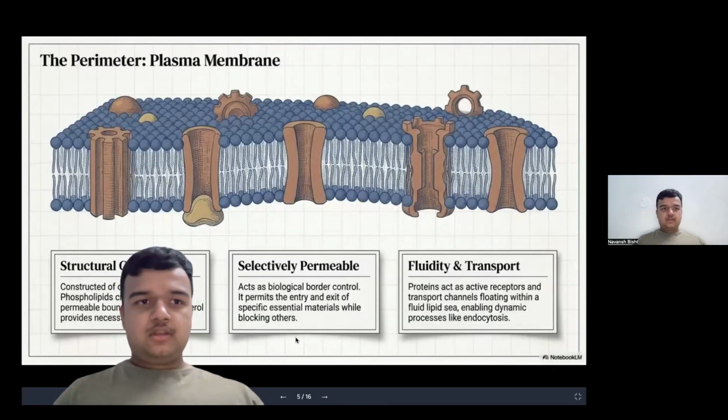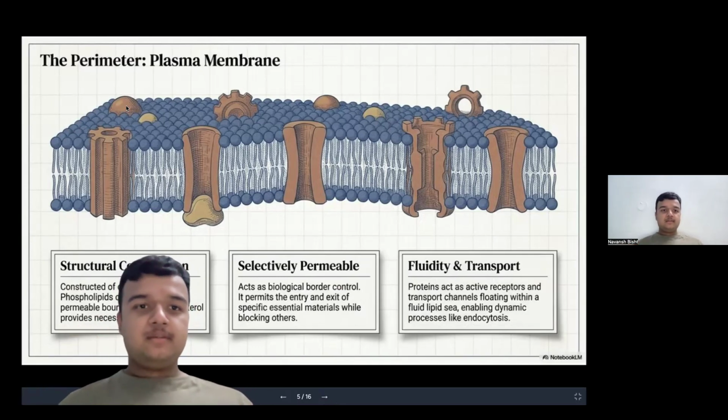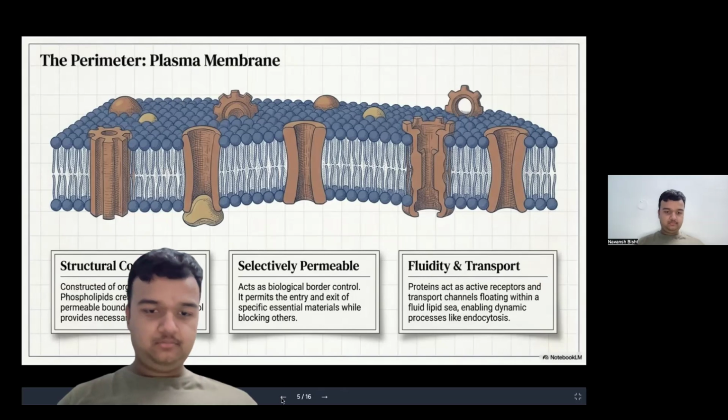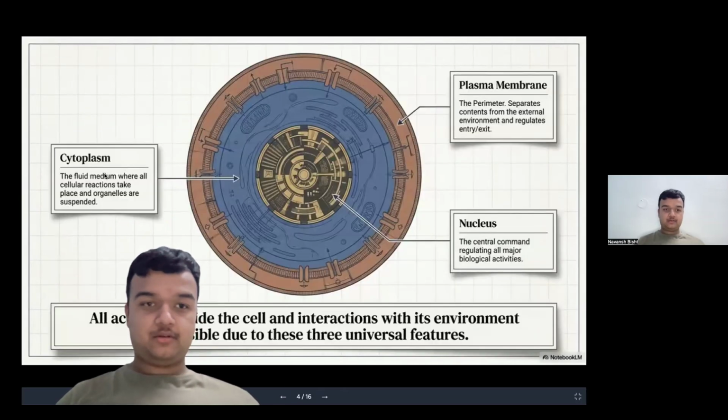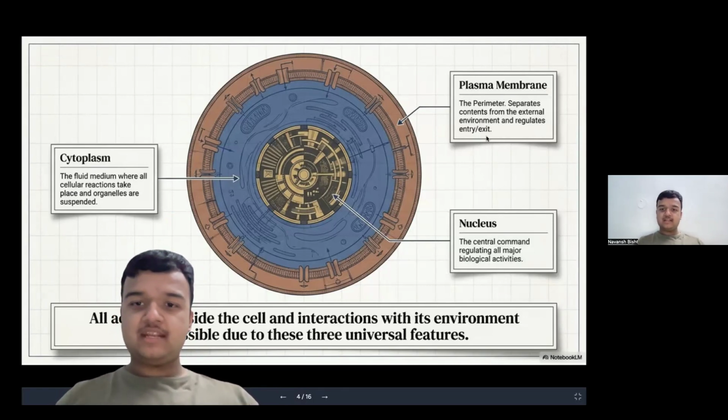Okay, now the first part of the cell that we're going to know in here is the plasma membrane. Hold on, let me just explain the parts of the cell in a better manner also, as per the textbook definition. Plasma membrane is basically the perimeter, separates content from the external environment and regulates entry and exit.